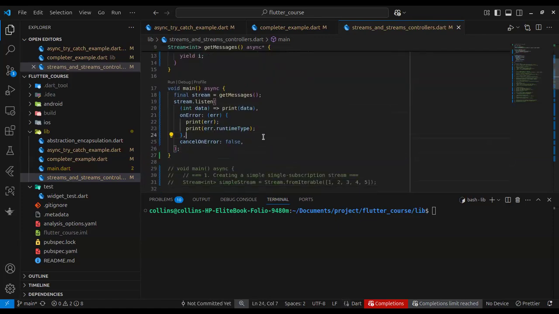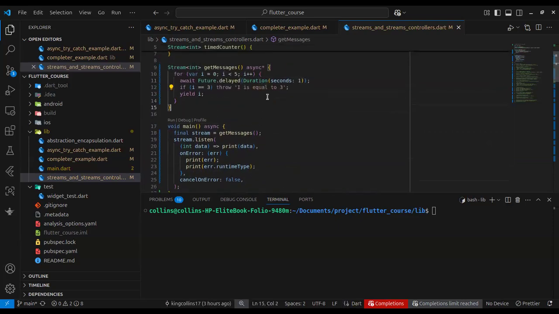This is how to use stream.listen, right? And I remember I said before that if you don't call listen, the stream won't know to start running your code or to schedule your code on the event loop. You have to actually listen to it for it to start running. So this is what happens.